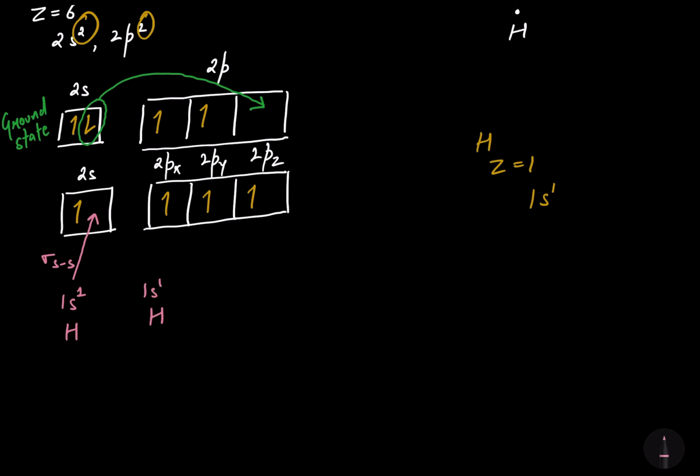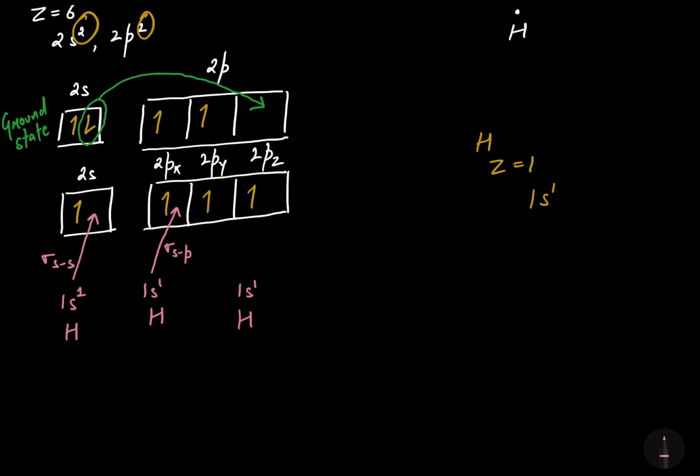1s1, and the s orbital of hydrogen, second hydrogen, is going to overlap with the 2px orbital of the carbon. So this bond is sigma s and the p. The s orbital of hydrogen is overlapping with the p orbital of carbon. That's why this bond is sigma s and the p. Now let's talk about the third hydrogen.